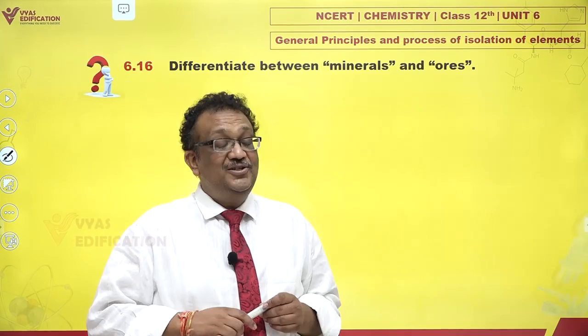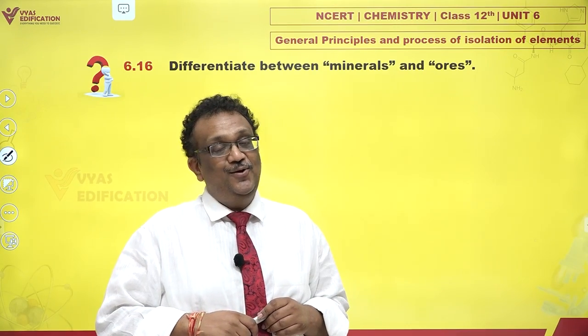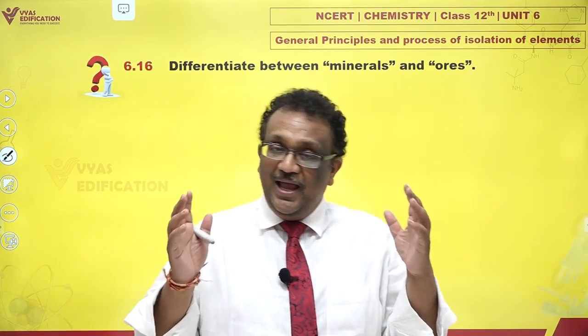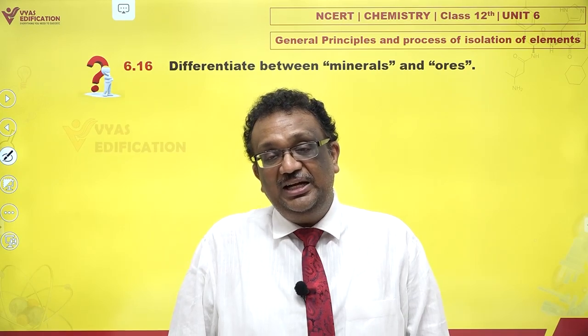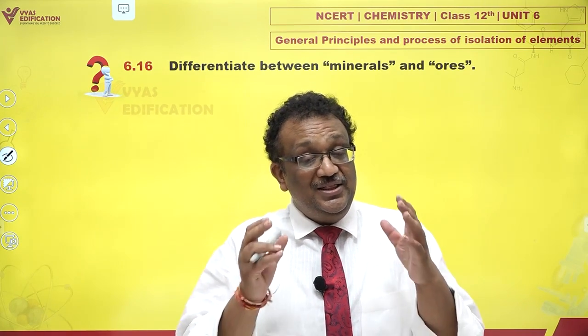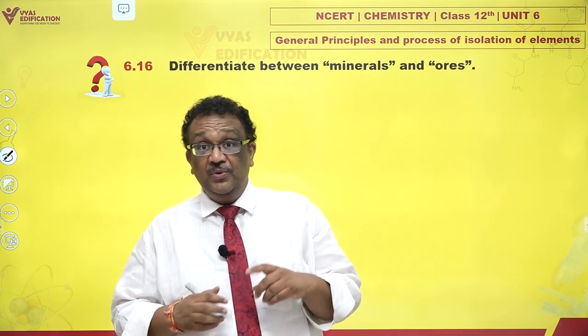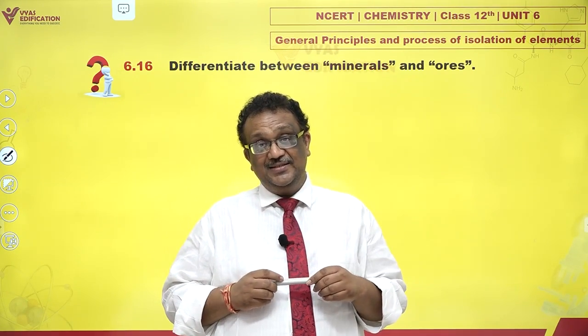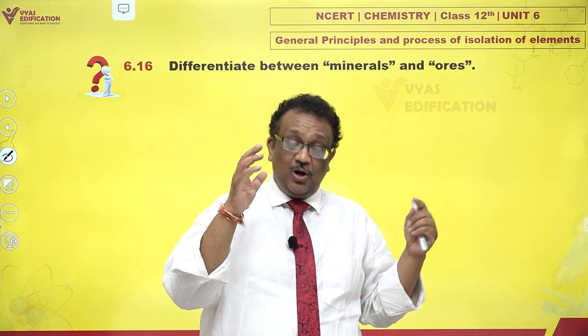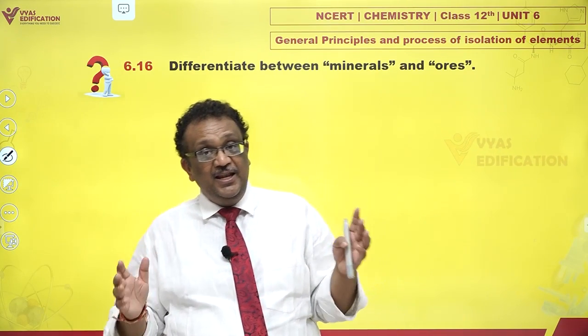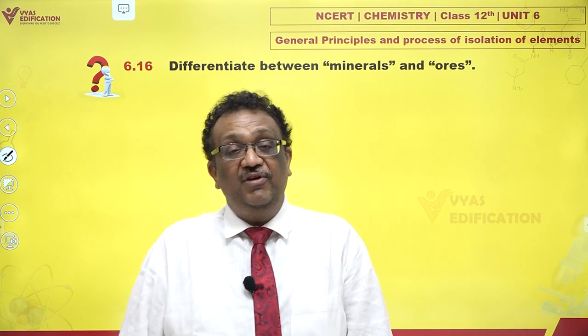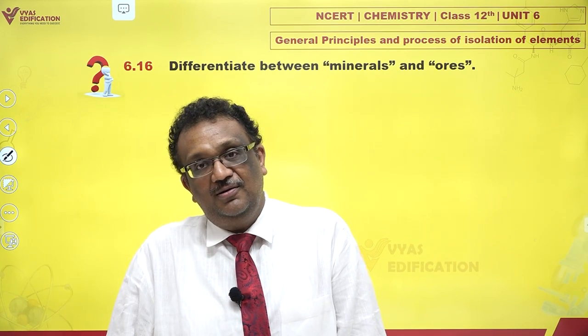There we are. Differentiate between minerals and ores. Any substance, in whichever state that substance is found in nature, is called a mineral. And what is an ore? An ore is a substance, or a mineral, from which any metal can be profitably extracted.